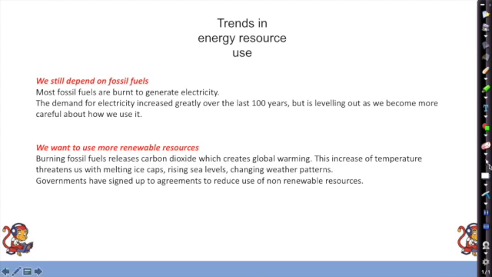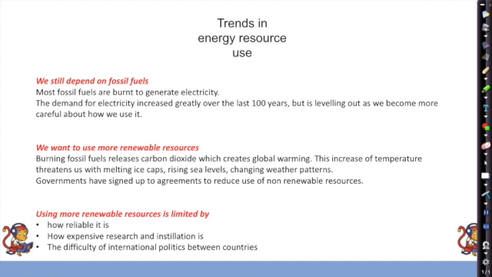Using more renewable resources is limited because of how reliable it is. If we can't use lots of solar power in a place where it's not very sunny, we can't use a lot of wind power if it's never windy. How expensive the research and the installation is, that is a limiting factor. It reduces the amount of resources that we're trying, and there's the difficulty of international politics between countries. As I was mentioning there, the US pulling out of the Paris Climate Agreement.